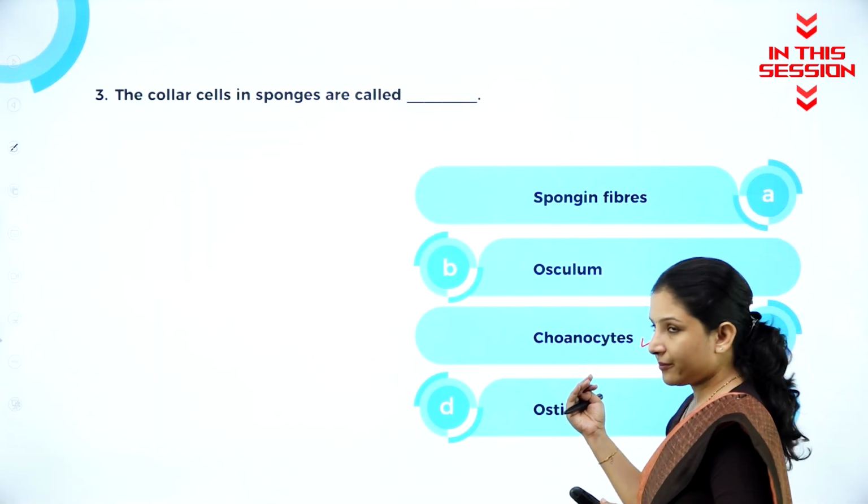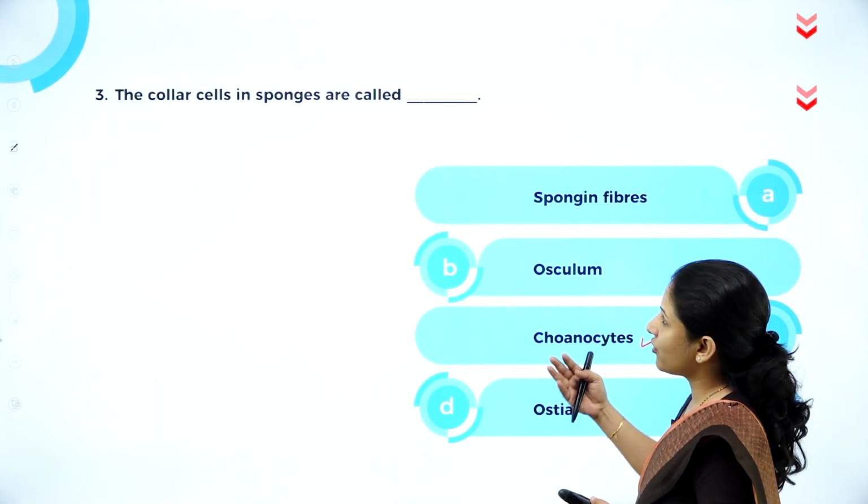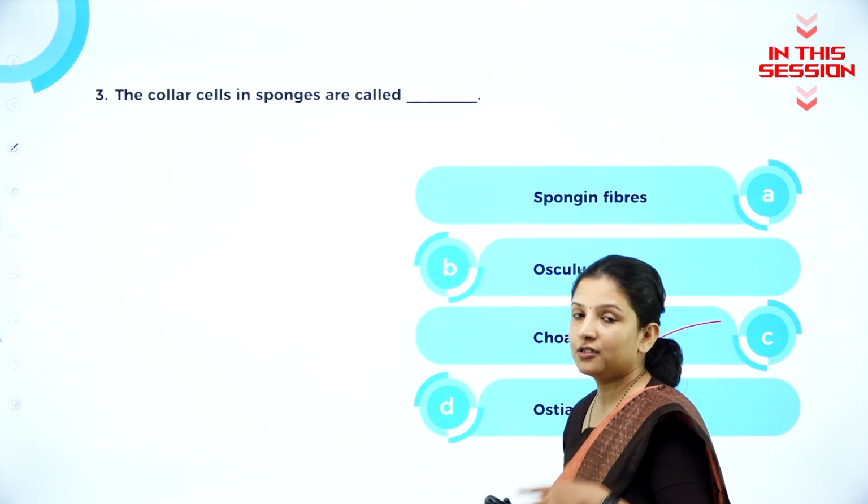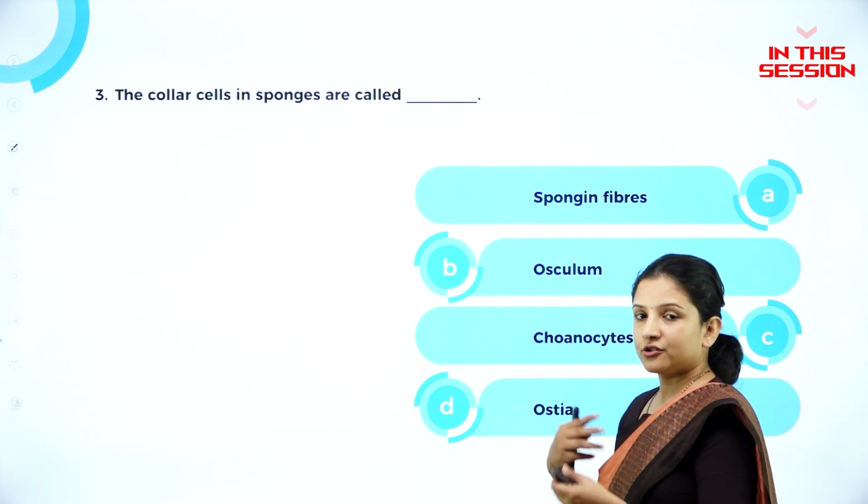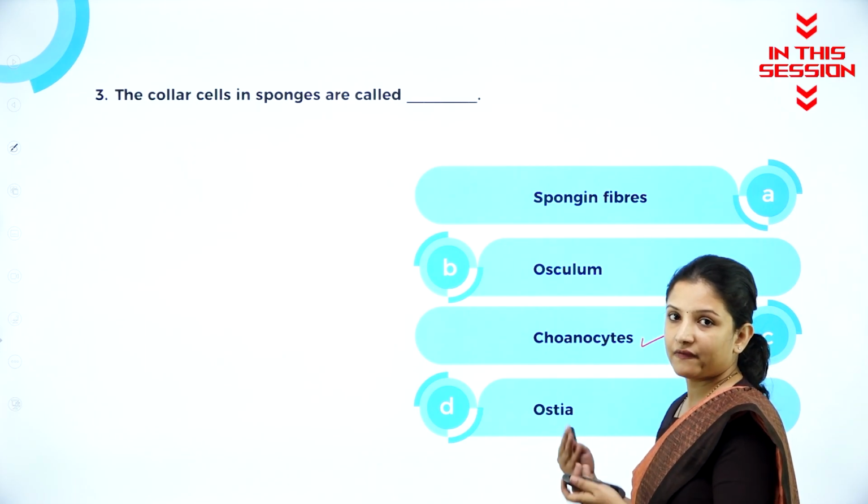The question can be framed like this: Choanocytes in sponges are also called as? So the answer will be collar cells there. So they can change the questions in many ways and ask.